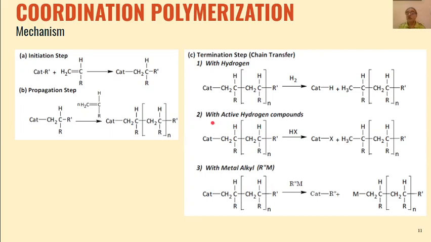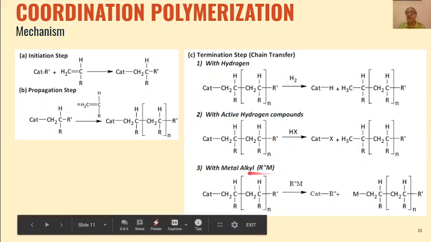Then the propagation intermediate can react with HX, that is HCl or HBr. Again H is the positive part and this is the negative part. This negative part is going to attach to the positive part. The positive part is the metallic part, that is the catalyst. So X will get attached to the catalyst and H will get attached to this negative part. We will get the saturated polymer as the product.